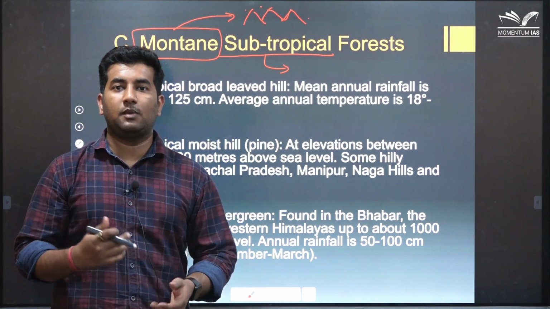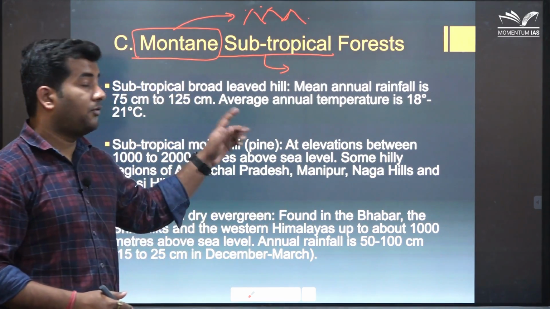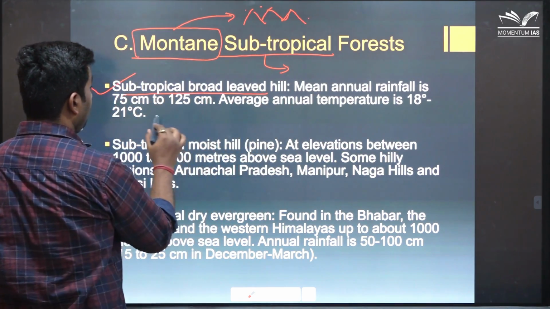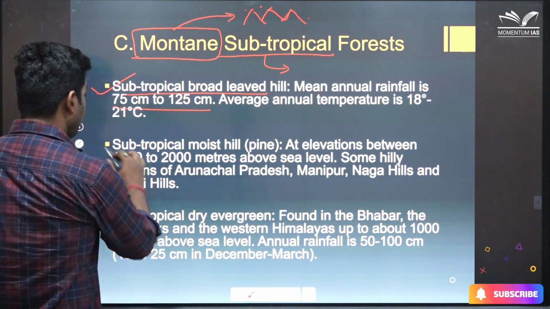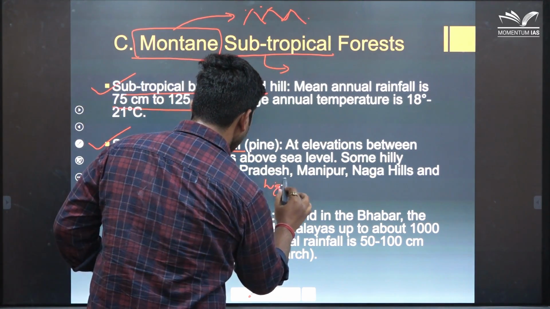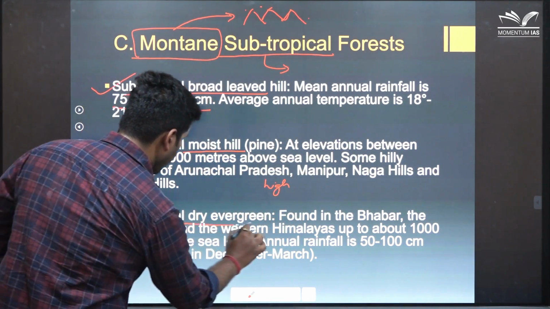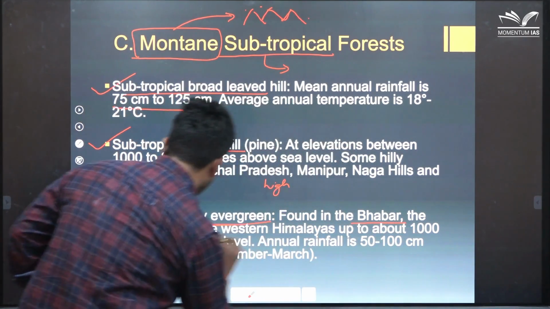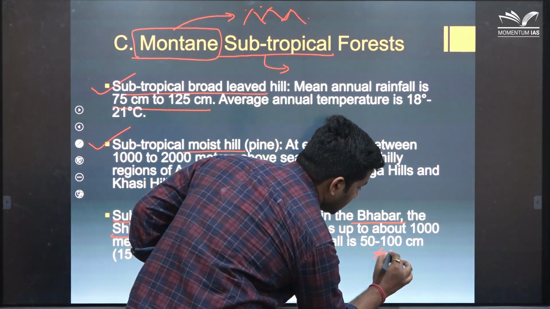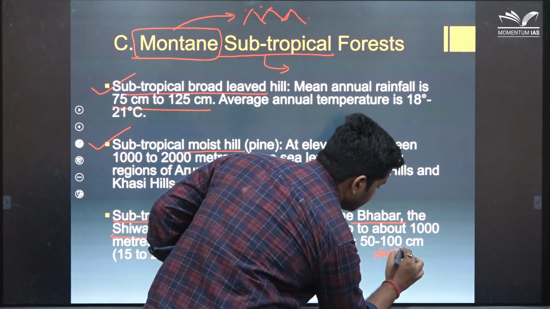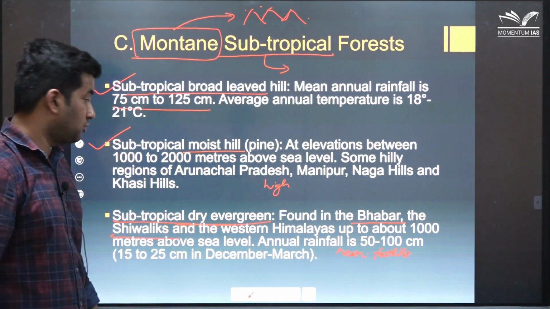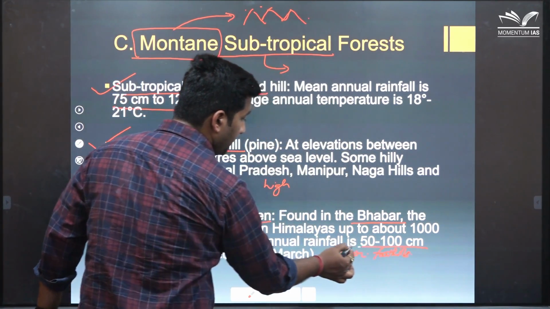So, based on the variability in the rainfall, montane subtropical forests are further divided into subtropical broadleaf, where rainfall is comparatively high, subtropical moist hill, where rainfall is high, and subtropical dry evergreen, which are found in the Bhabbar and Shivalik region. This means these are generally found in the foothills, near foothills, in the northern plains of India. Annual rainfall here is 50 to 100 centimeter.